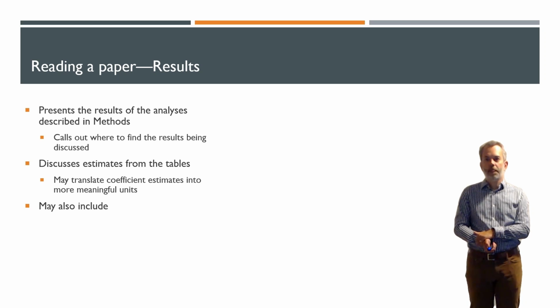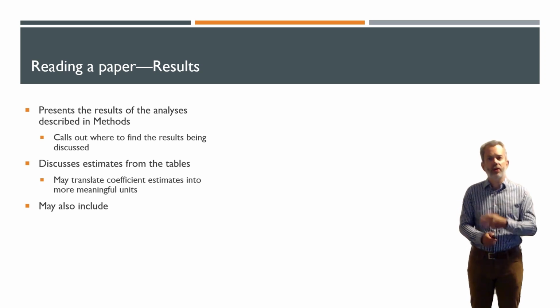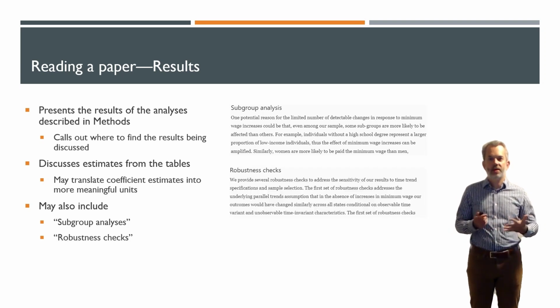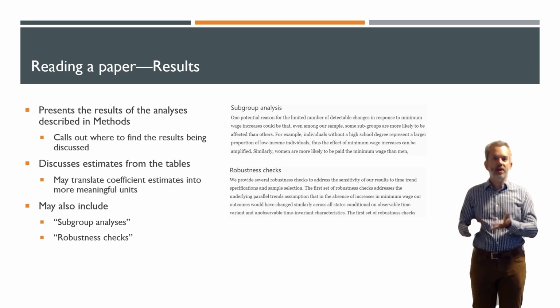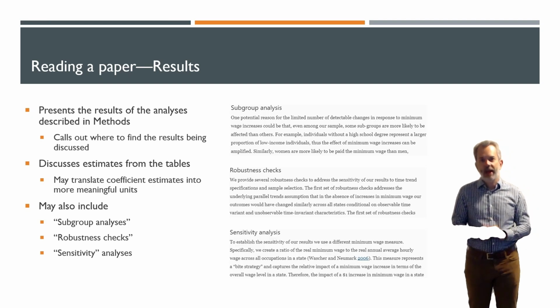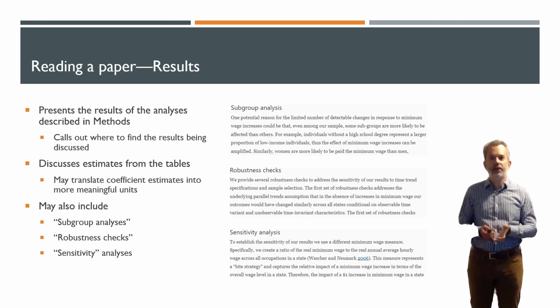And lastly, results sections can also include things like subgroup analyses. What's going on between men versus women, for example. A robustness analysis, or robustness checks, that they use to ensure that they're robust to various issues with time trends and sample selection. And a sensitivity analysis, which for their paper is sensitivity of their results to different kinds of minimum wage measures.